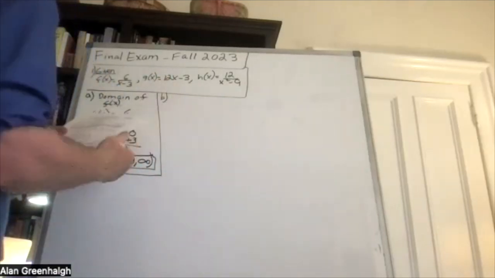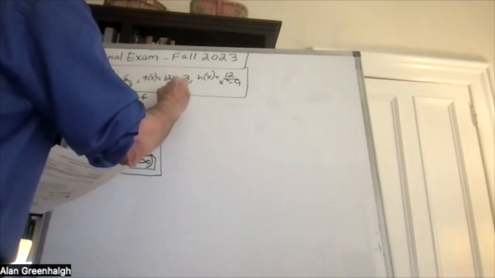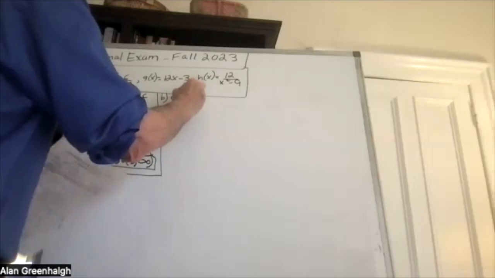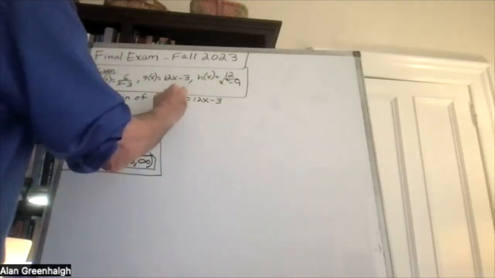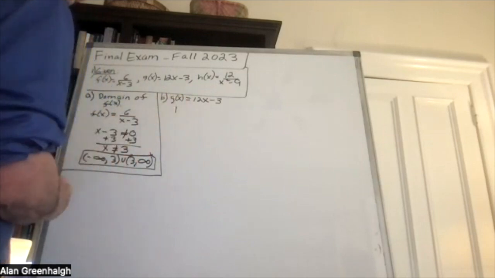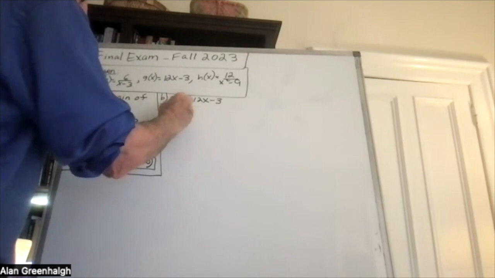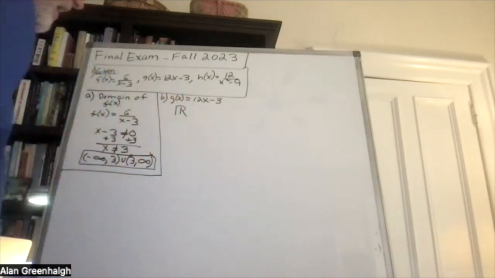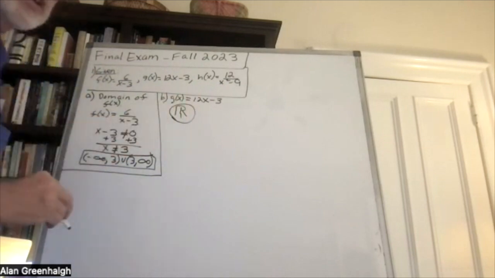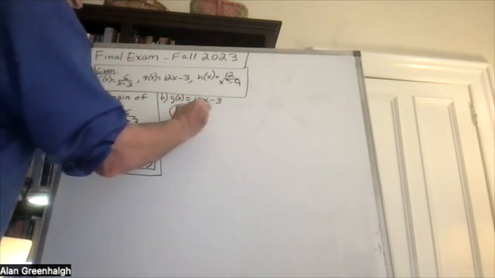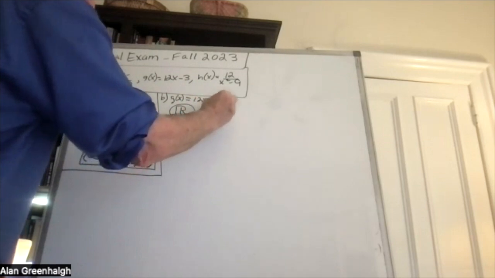Question B, find the domain of g of x. Well, g of x is equal to 12x minus 3. Therefore, we come to the conclusion for any linear equation, the answer will be all real numbers. This is one way of writing it. I'm not sure I ever mentioned it, but this symbol means all real numbers. But another way of saying all real numbers, of course, is to say negative infinity to infinity.